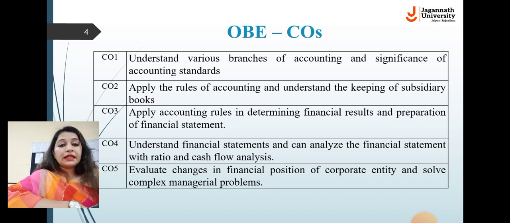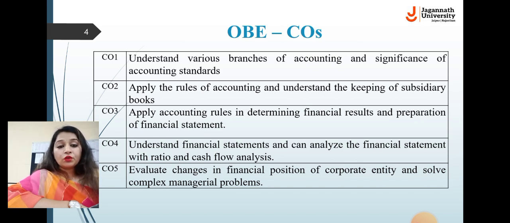First outcome is understanding various branches of accounting and the significance of accounting standards. The student will be able to understand different branches of accounting. We have various branches of accounting like management accounting, cost accounting, financial accounting, tax accounting. The student will be able to learn all these branches and the significance of accounting standards. What is an accounting standard? AS1, AS2, and what is the importance and significance of these standards? The student will understand from CO1.